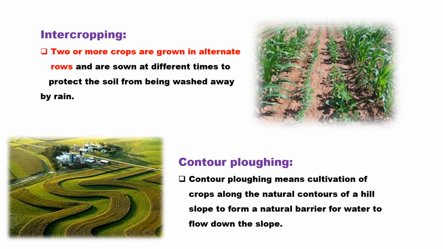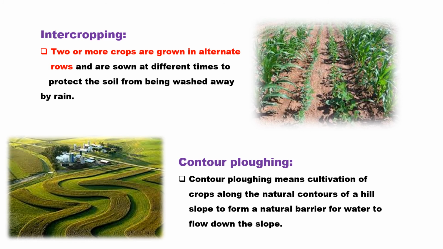So when we cultivate along the natural contours, the speed of the runoff will be reduced, and it checks soil erosion.